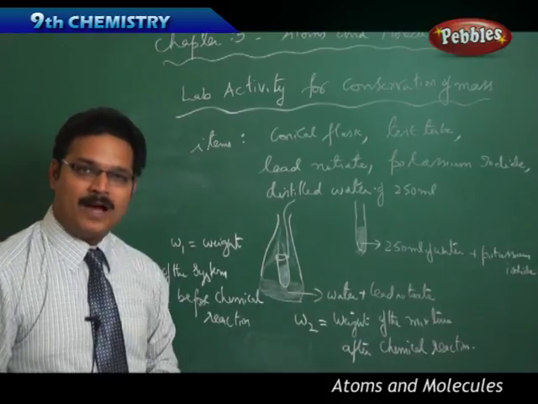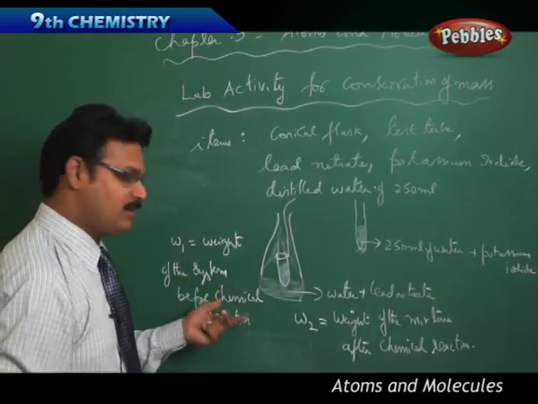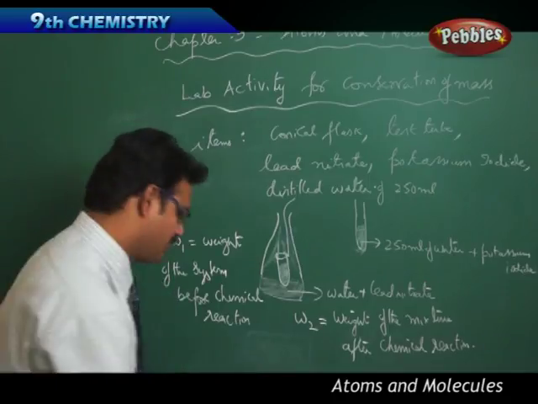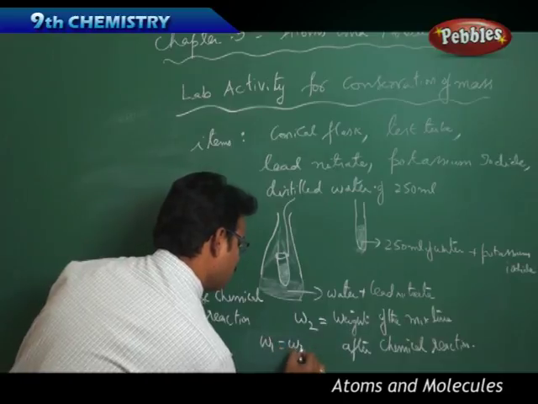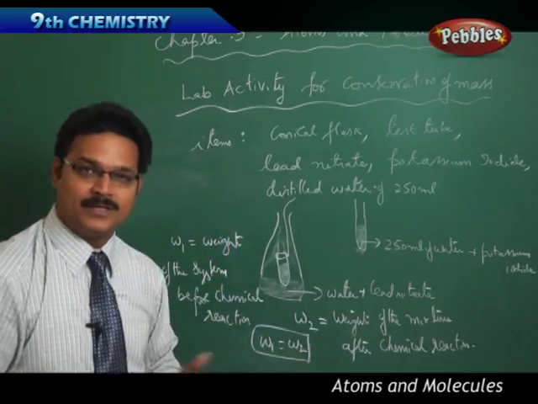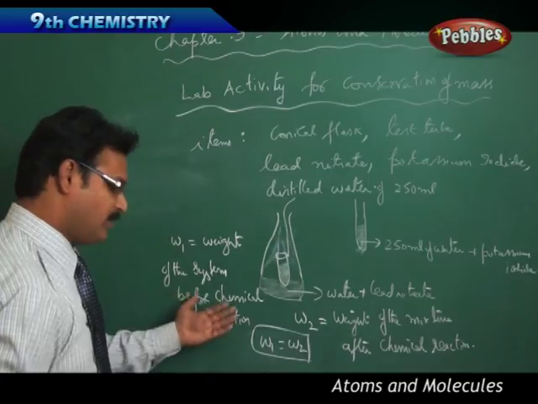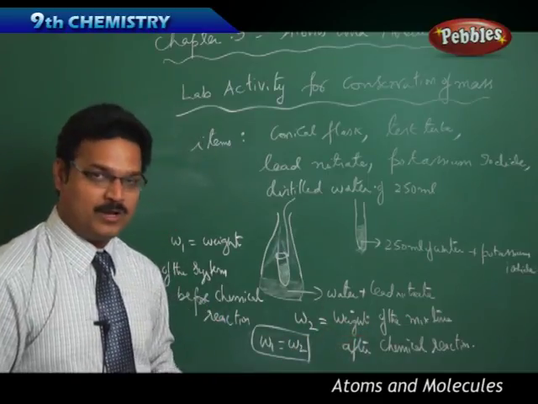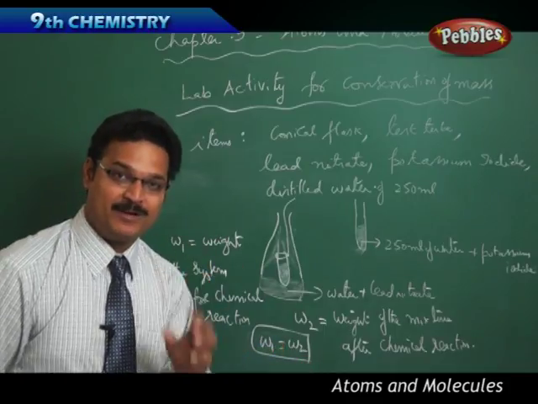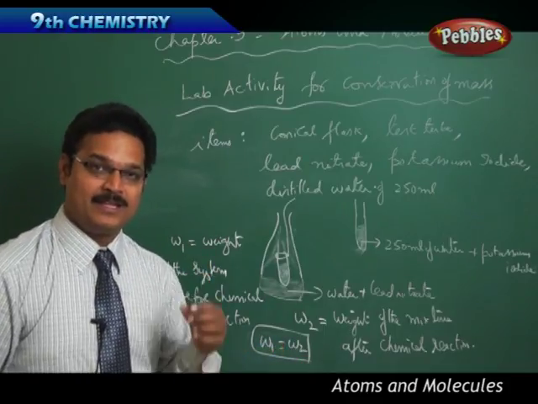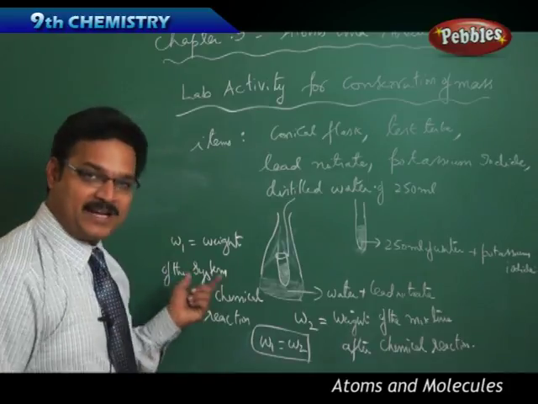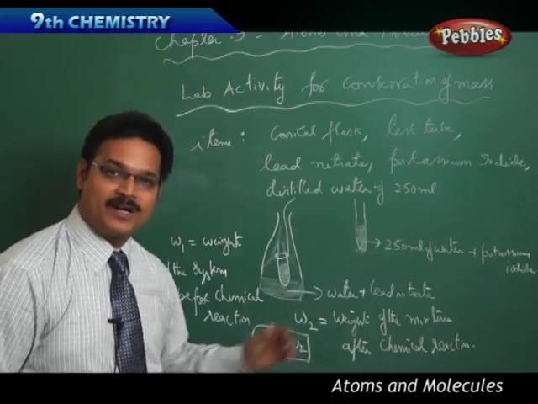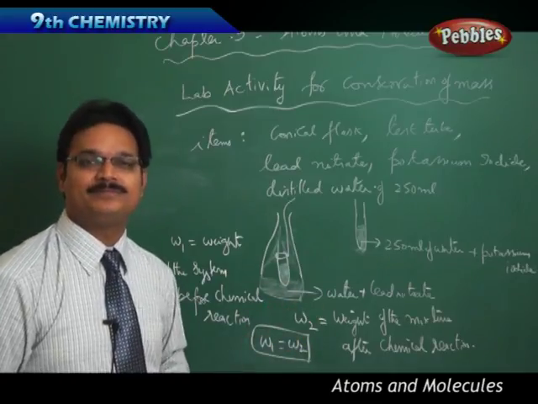So after taking the weights W1 and W2, what have you found? You have discovered that W1 is equal to W2. That is, the weight of the system before the chemical reaction is equal to the weight of the mixture after the chemical reaction. From a scientific point of view, the weight of the reactants before the chemical reaction is equal to the weight of the products after the chemical reaction.